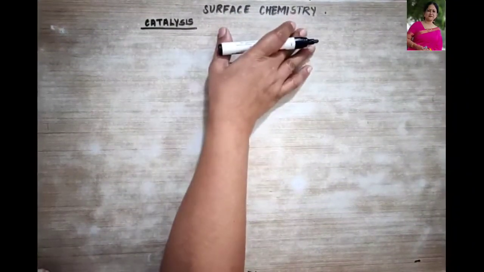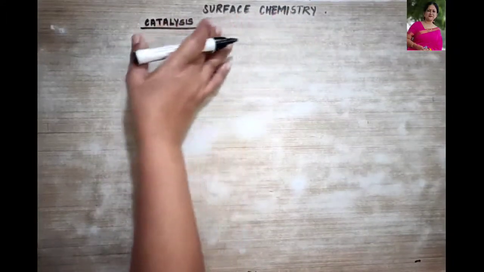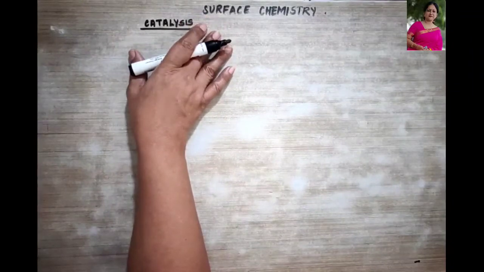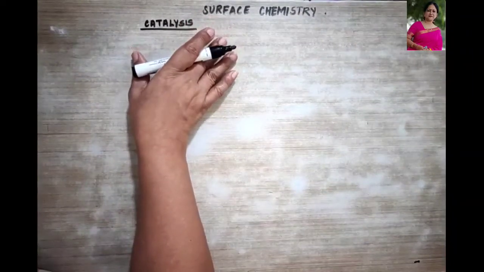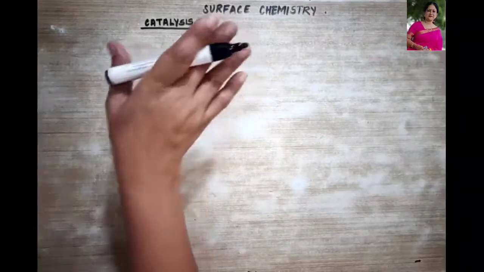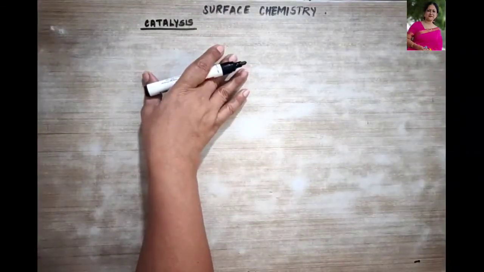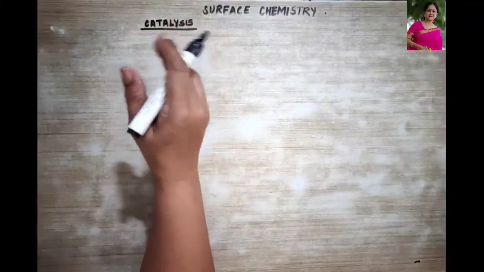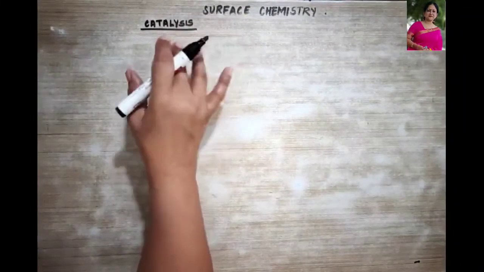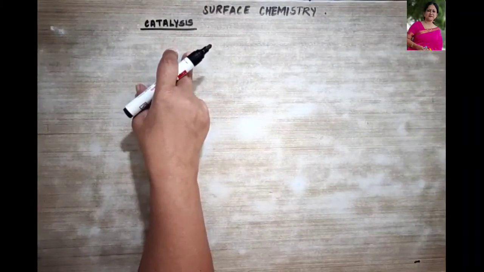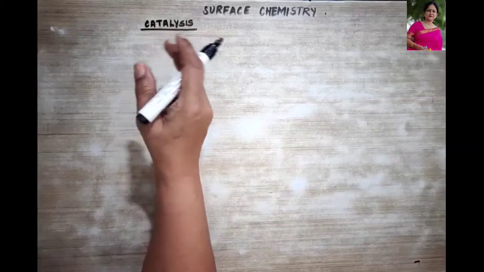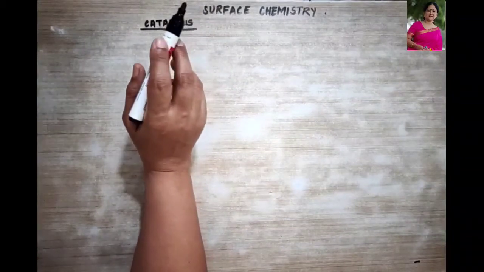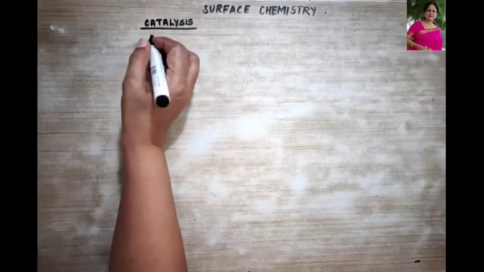So today in this chapter of surface chemistry, we are going to talk about catalysis. Now, what is catalysis? So understand the definition. I'll write it for you over here. The rate of a chemical reaction that can be increased or decreased by addition of a suitable substance which itself is not consumed during the reaction. Such substances are called catalysts, and the phenomenon is termed as catalysis.